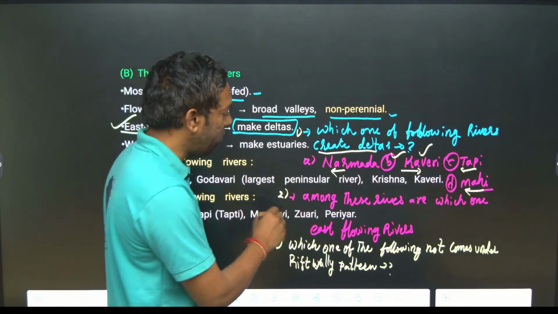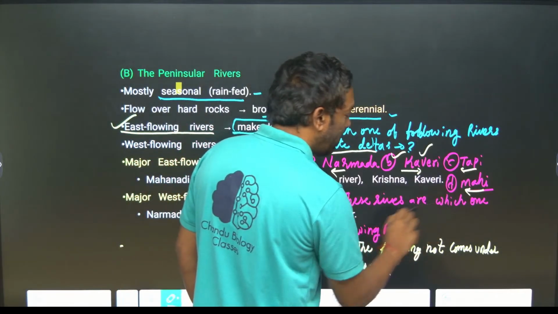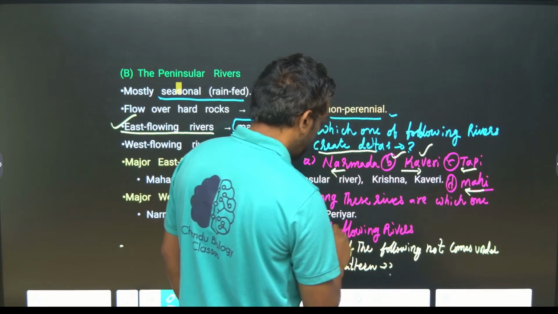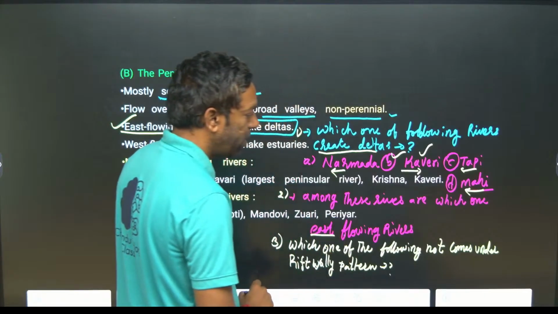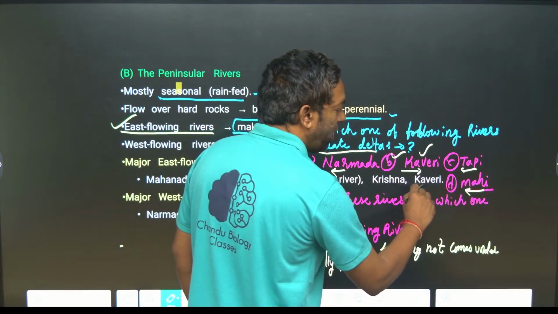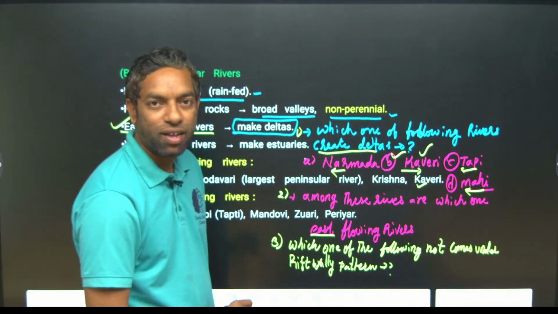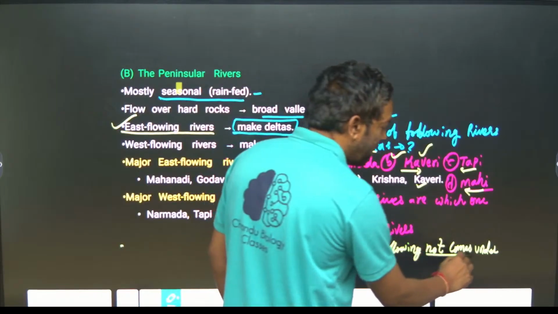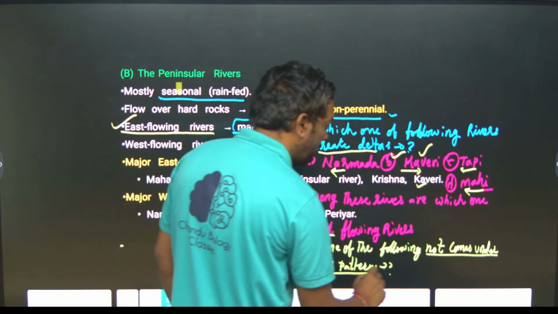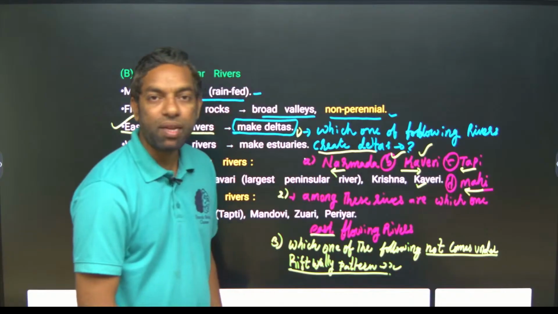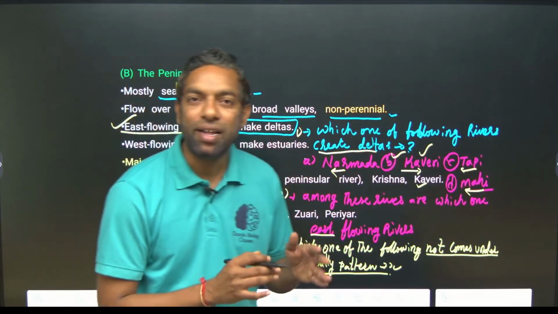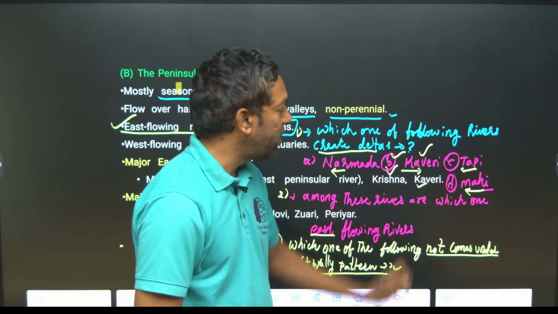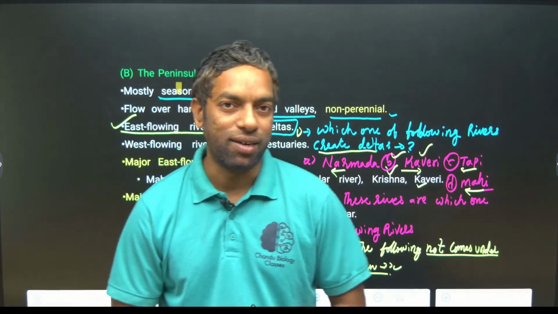Another question: which among these is an east flowing river? That is the Kaveri river. And another question: which one of the following does not come under the Rift Valley pattern? Rift Valley rivers are only west flowing, so this is also Kaveri. Kaveri does not come under the Rift Valley pattern.